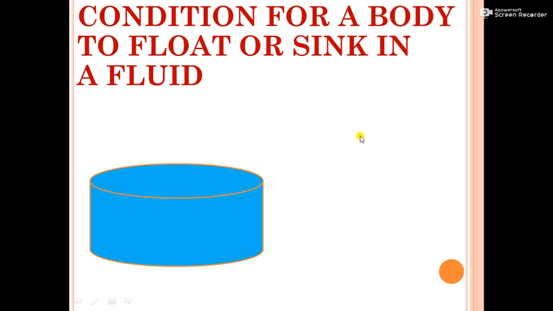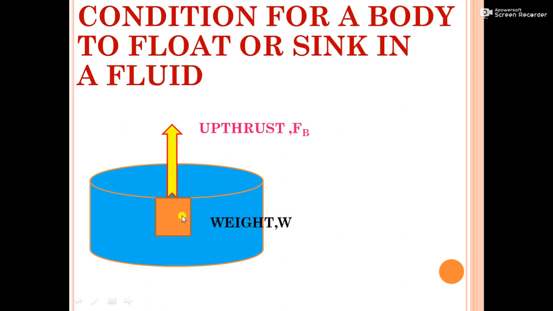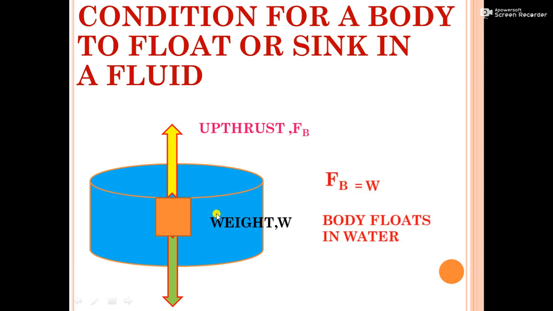Let us see the second case. In the second case, the body also floats, but inside the water. Here also two forces are there, upthrust and weight. Here what is the condition? Floating, but there is a difference. Here the upthrust is equal to the weight of the body. Here the body is confused because both the forces are equal.